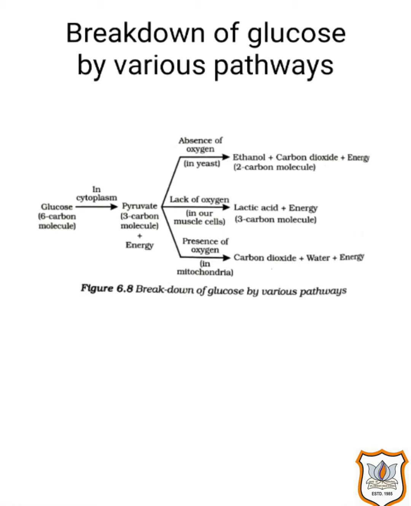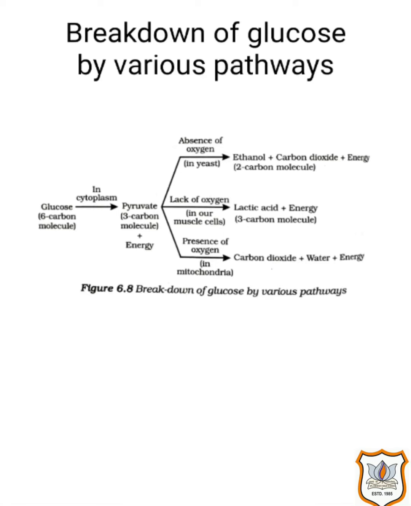But breakdown of pyruvate using oxygen takes place only in mitochondria. This process breaks up the 3 carbon pyruvate molecule to give 3 molecules of carbon dioxide, and the other product is water. Since this process is conducted in the presence of oxygen, it is known as aerobic respiration. And the release of energy in this aerobic process is a lot more than in the anaerobic process.